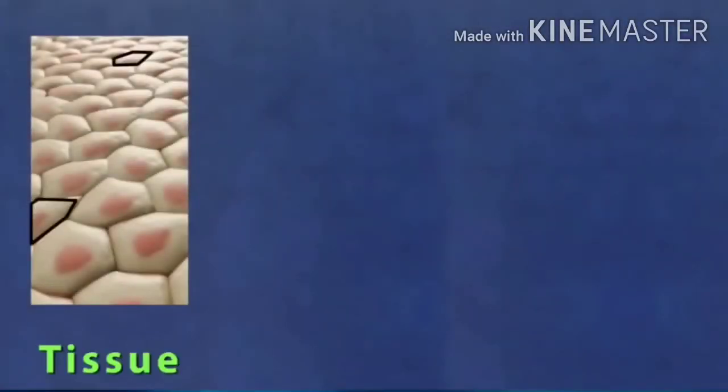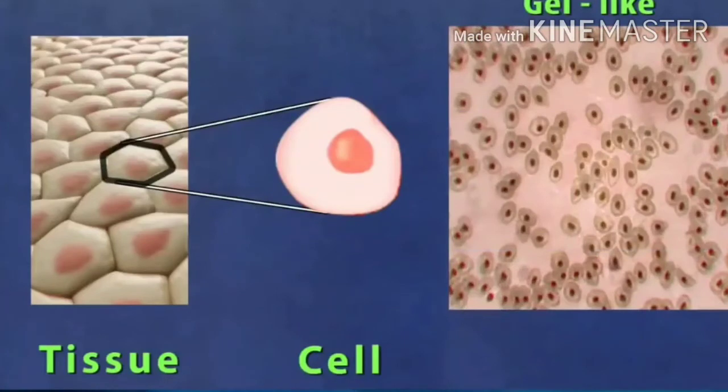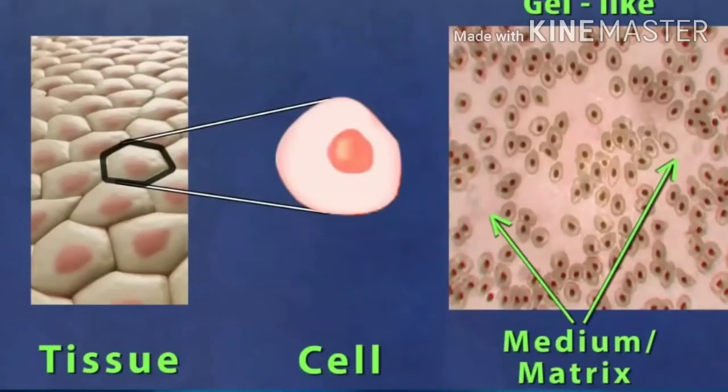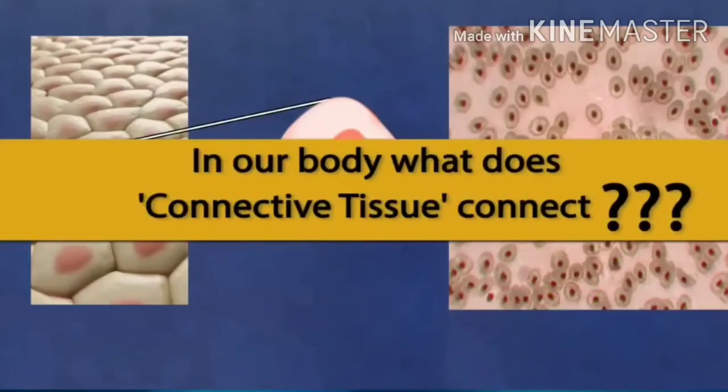As we know, a tissue is made up of cells, and the cells that make up this connective tissue are present in a gel-like substance called medium or matrix, which forms the main bulk of the connective tissue. Since it's a connective tissue, are you wondering what it connects in our body?